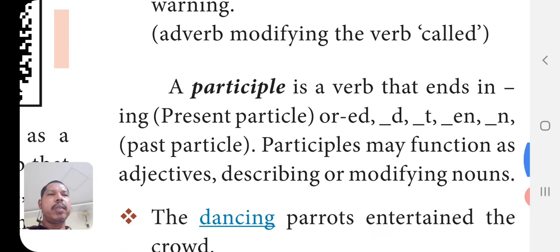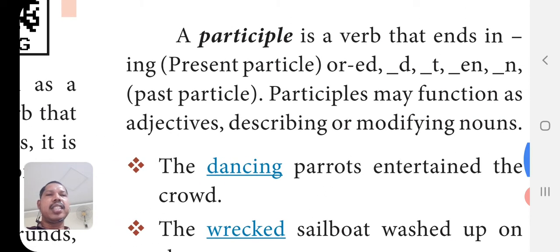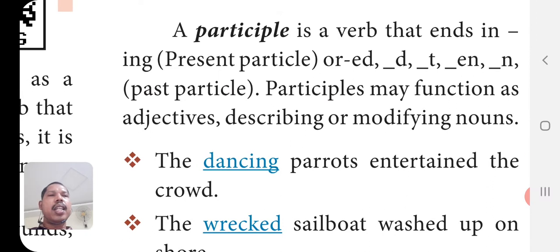Now the third form is a participle. A participle is a verb that ends in ing for present participle. Remember, the gerund is also ending in ing, and the present participle is also ending in ing. So only in the usage it is different. Or ending in ed, d, t, en, n for past participle. For present participle only ing. For past participle it may be ending in ed or d or t, en or n.